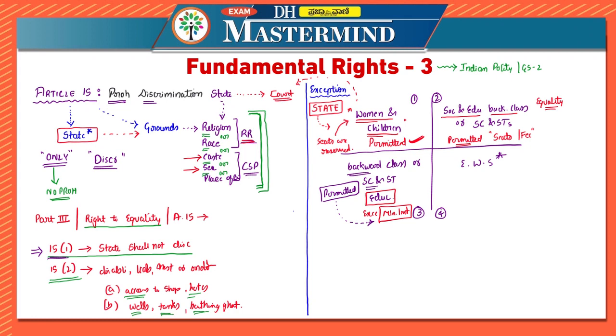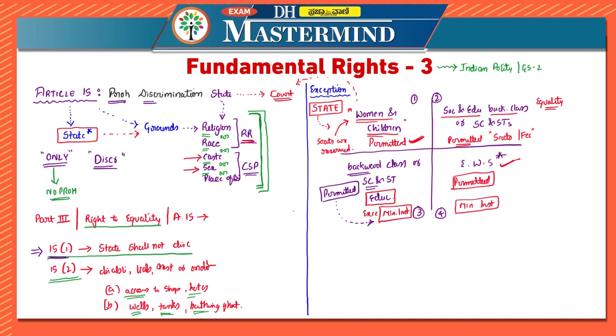Next one is, again, the state is permitted for the advancement of any economically weaker sections of citizens. Now, in this also, the exception is minority institutions. In case of minority institutions, the state is not permitted.